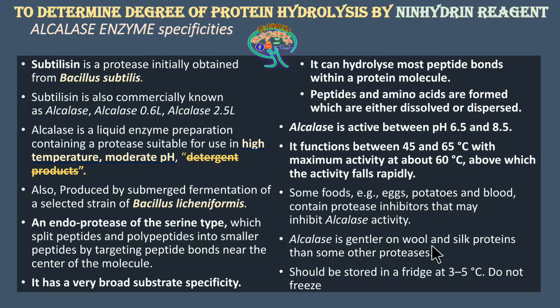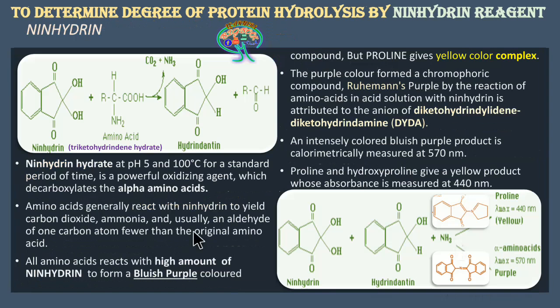Alkylase is gentler on wool and silk proteins than some other proteases. It should be stored in the fridge at 3 to 5 degrees centigrade. Do not freeze. If you freeze the enzyme, it will definitely become an inactive enzyme. So you should not freeze any of the enzymes. They have to be kept at lower temperatures to preserve them, so here it is at 3 to 5 degrees centigrade, and it should not be frozen. Now, in this slide we are going to discuss ninhydrin.